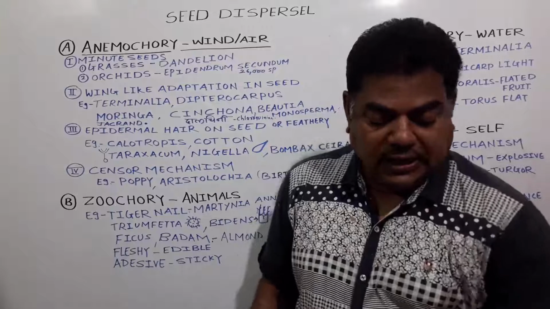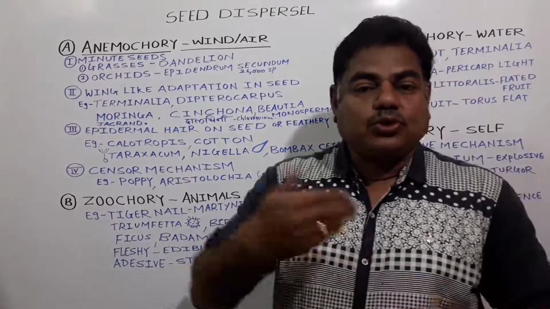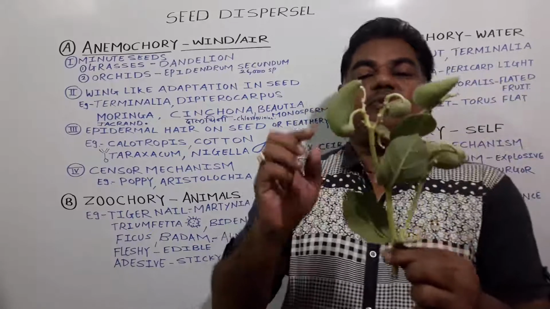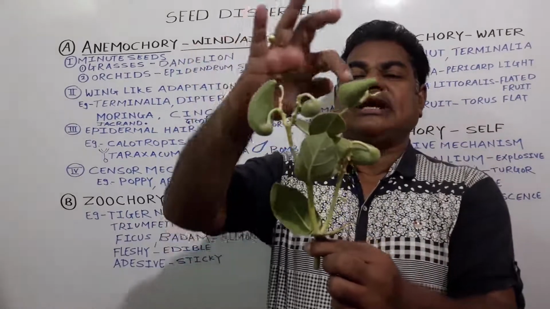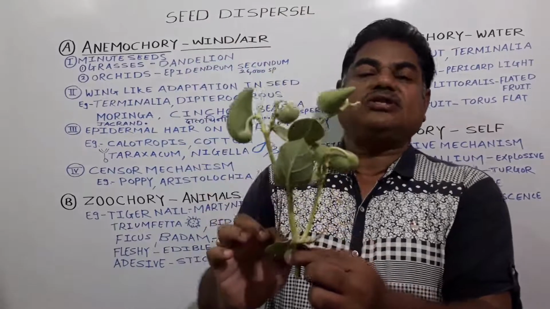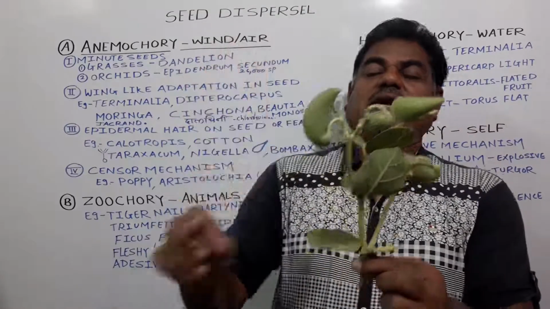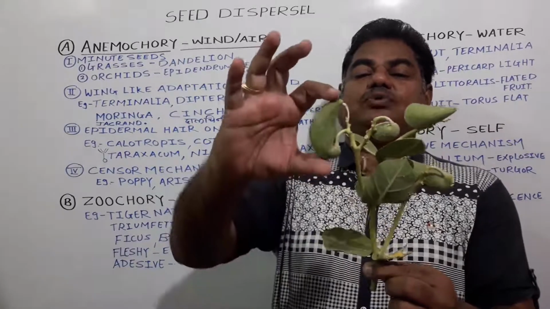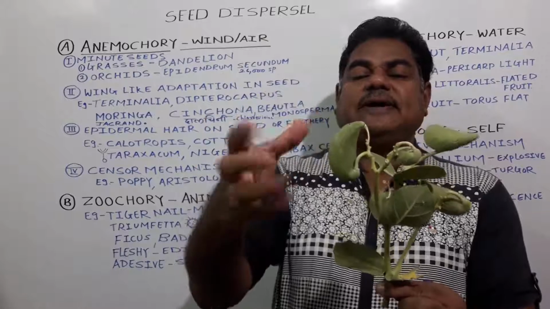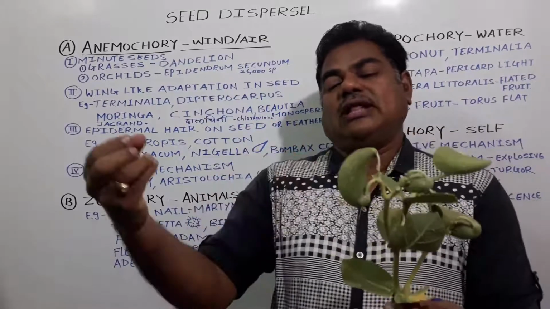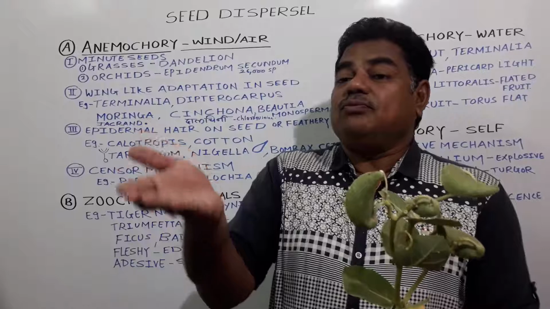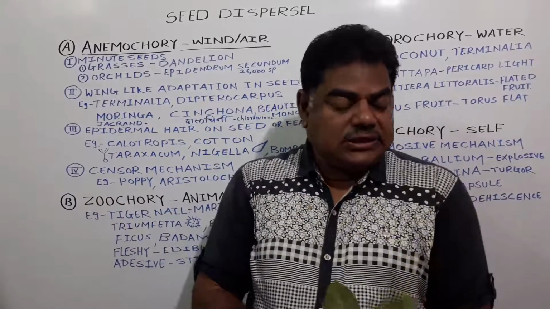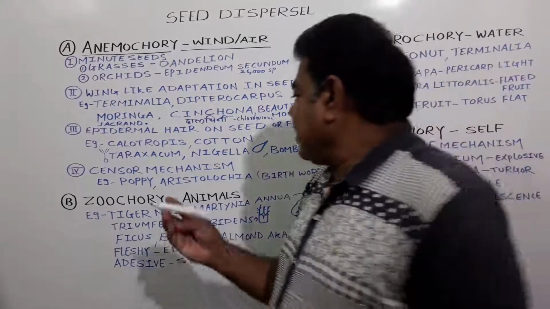Wind. See here. This one is the twig of Calotropis procera, and these are the fruits of Calotropis procera. We call it rui. These fruits, capsules, dehisce, and from the fruit all the seeds move from one place to another with the help of what? Air. And the seeds are like this.